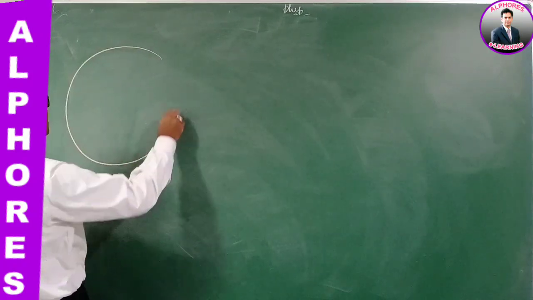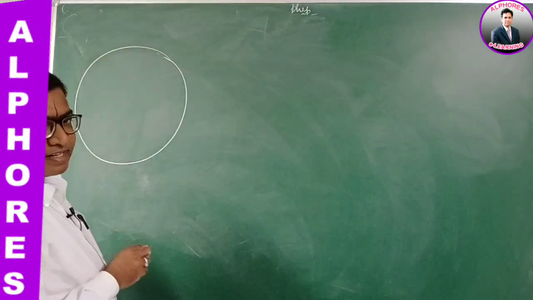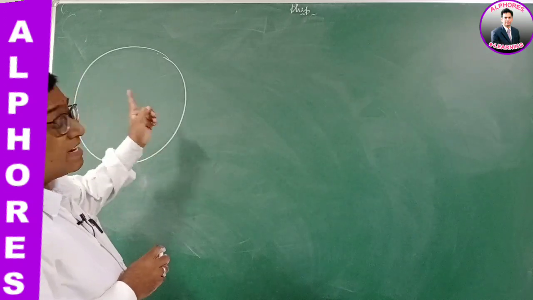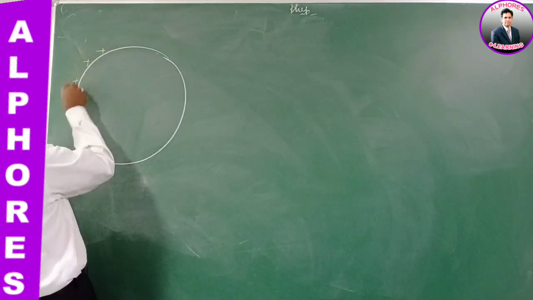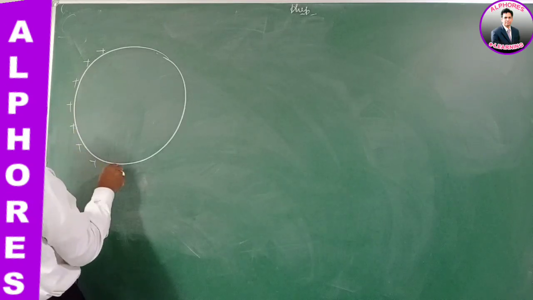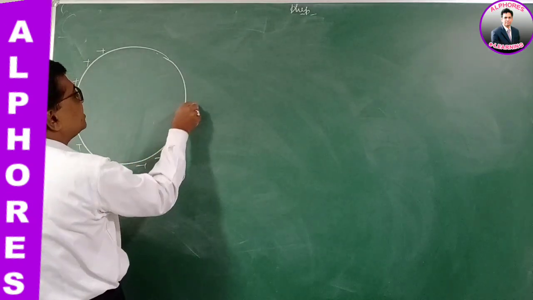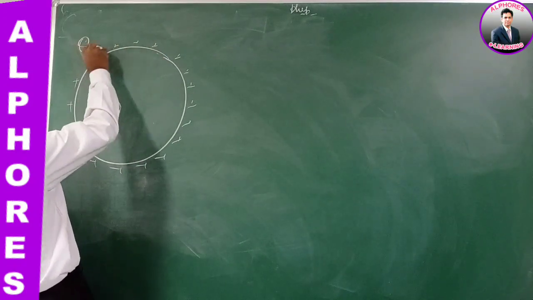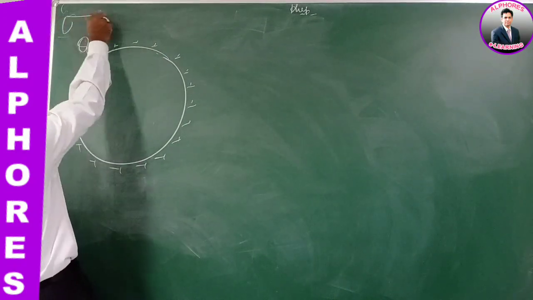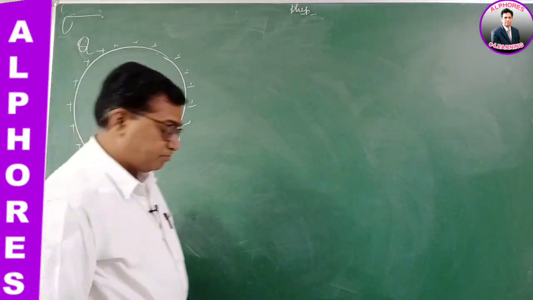Consider a charged sphere. Let there be a conducting sphere. I am giving charge to it. When I give charge, the charge is uniformly distributed over it. Let the charge be Q. Its surface charge density is sigma, right?